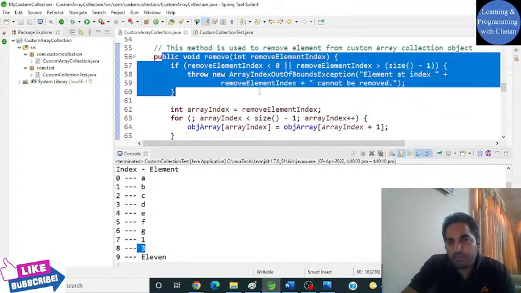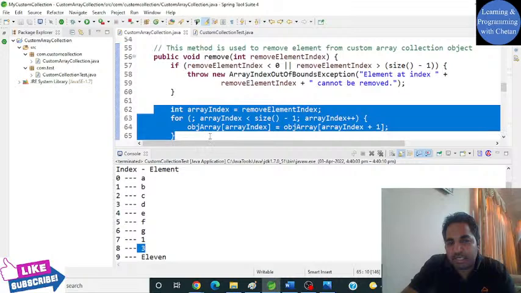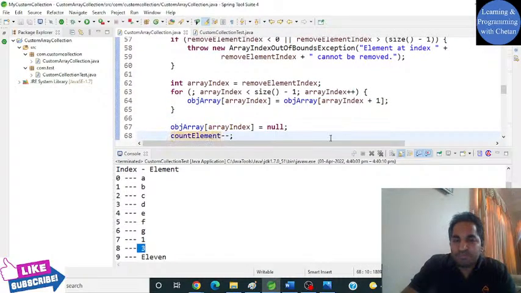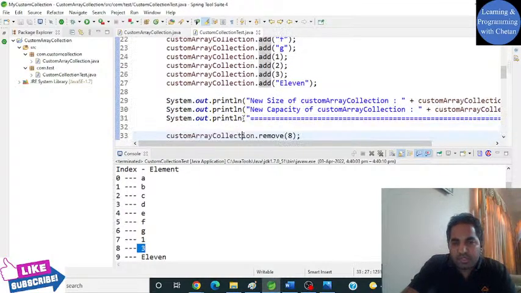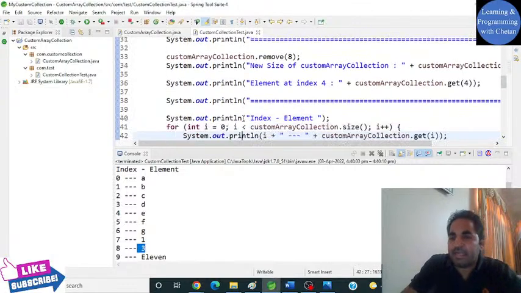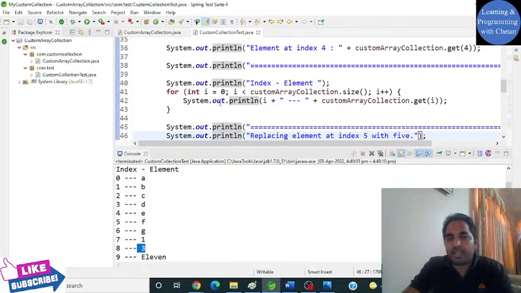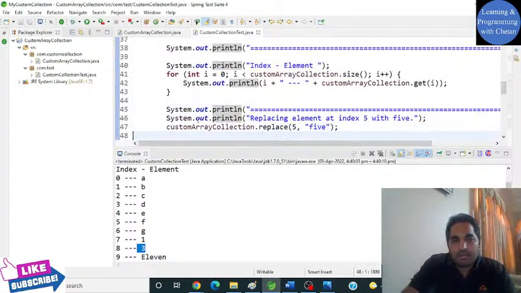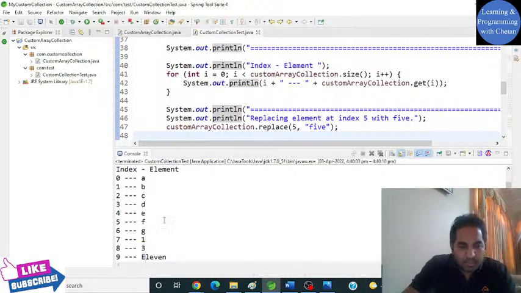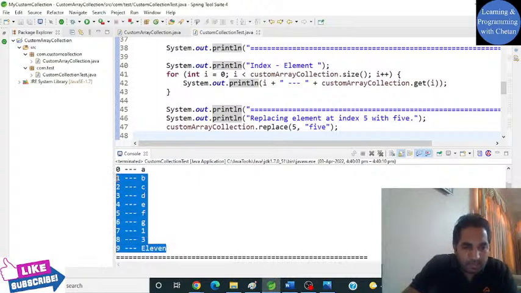We have performed various shift operations in our remove operation, and then we have reduced the size of our collection. Here I have printed for you our collection elements, which are the current elements present inside our collection.